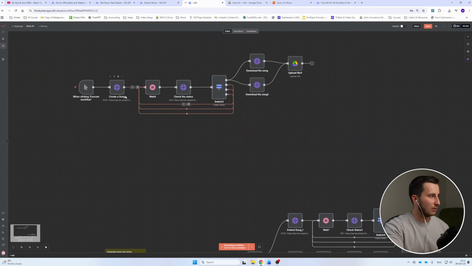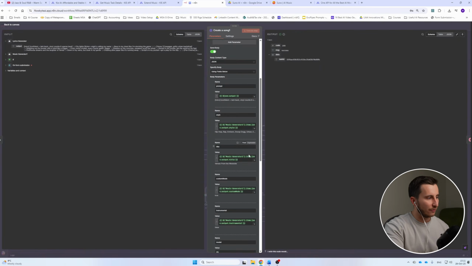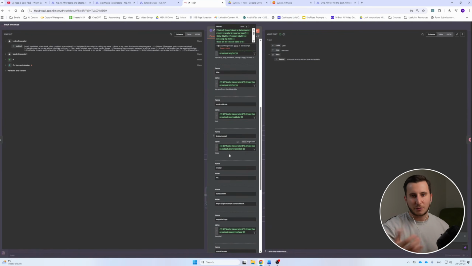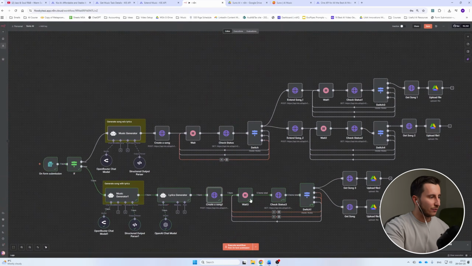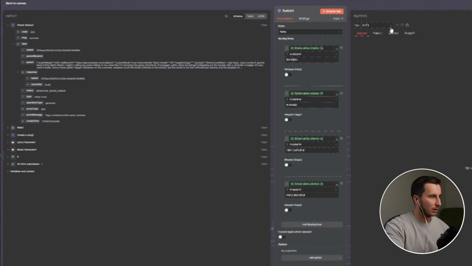So then what happens next is we create a song. That's the same thing we did right in here. We're going to create a song. The only difference is instead of these hard-coded values that we had before, we'll have dynamic variables that we're passing through from our AI agent that's going to do this for us. And then we're going to wait for the song to be generated. And I guess something happened in here. Let me quickly check what's wrong.